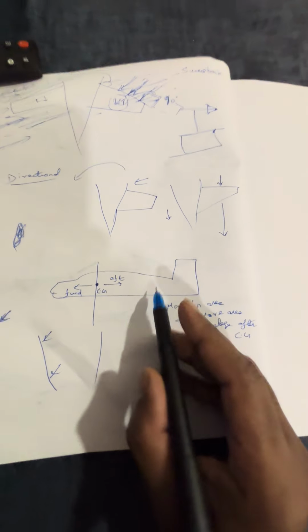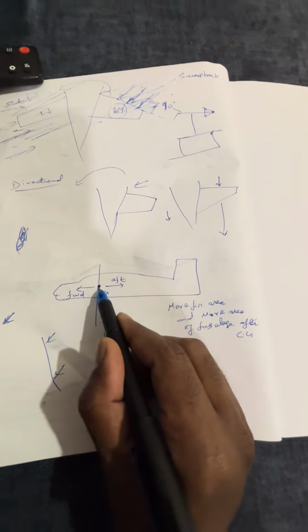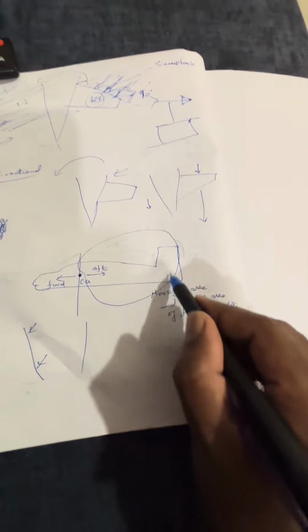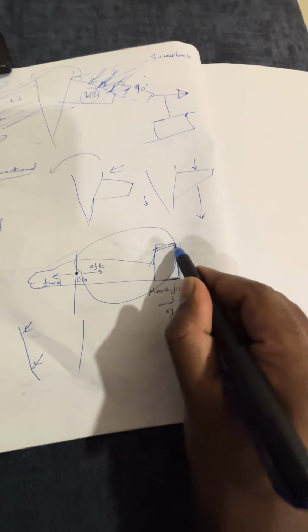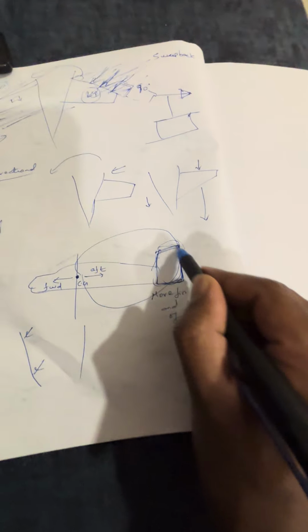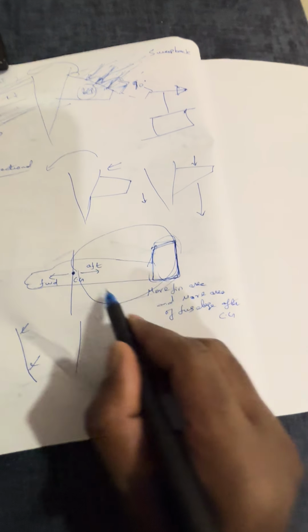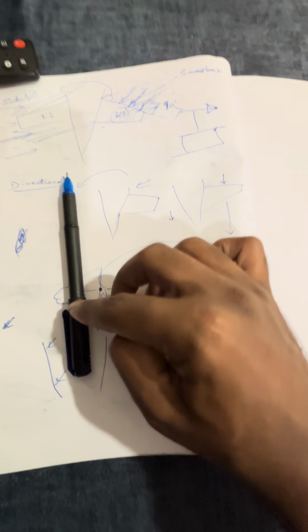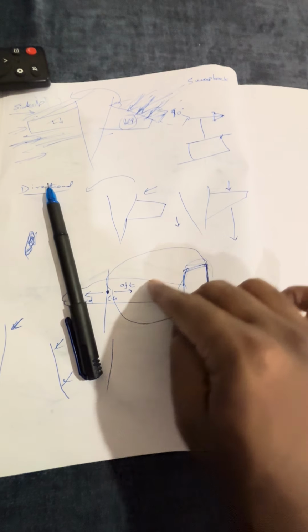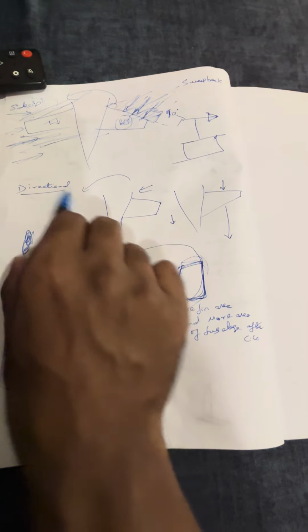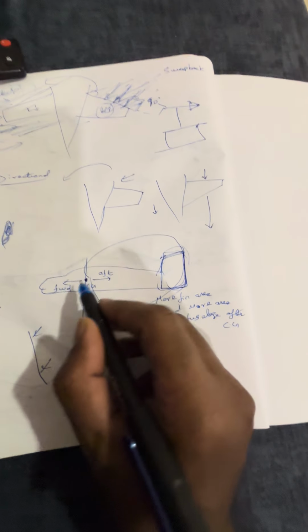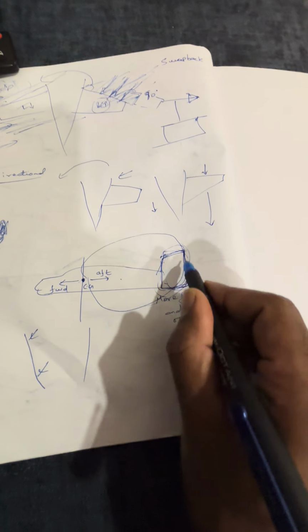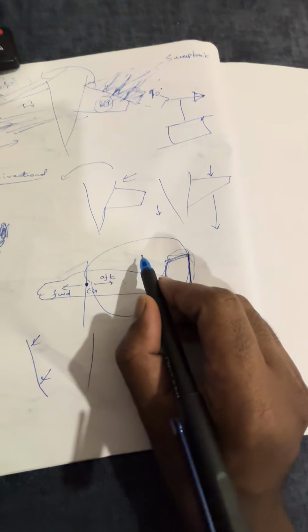After the CG, how much area of the fuselage and how much area of the fin, which is called the vertical stabilizer, is there? If you have more area after the CG, if any disturbance moves the aircraft, it can easily move the tail also. So the area of the fuselage after the CG and the area of the fin are very important. When you have more area, you get more vertical stability.